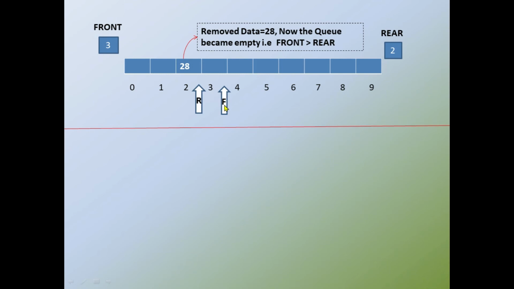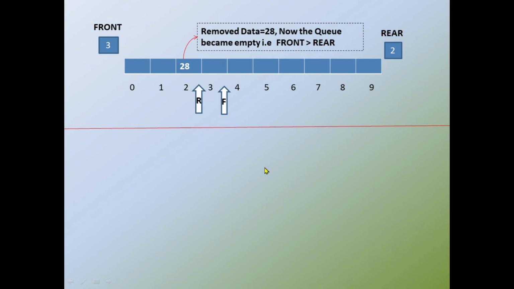Okay, so now the front is at 3. The front position is at 3, and the rear will still be at 2, because we have not inserted any data in addition. So this is the case in which the queue is empty. How can we decide the queue is empty? In the case of deletion, where will the deletion be stopped? The deletion will be stopped when the index value of front becomes greater than rear. If the front becomes greater than rear, the deletion should be stopped there because there are no data items in the queue.